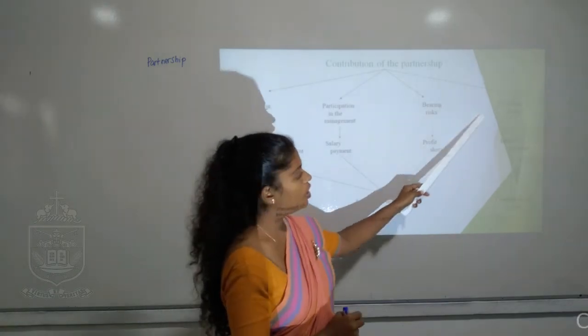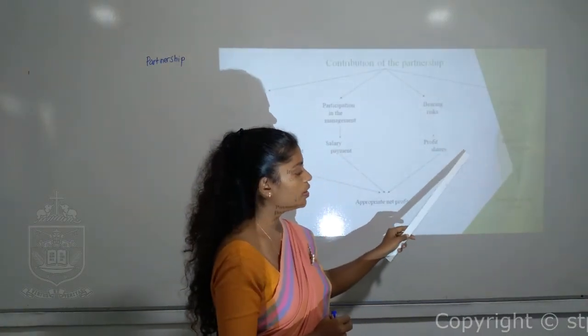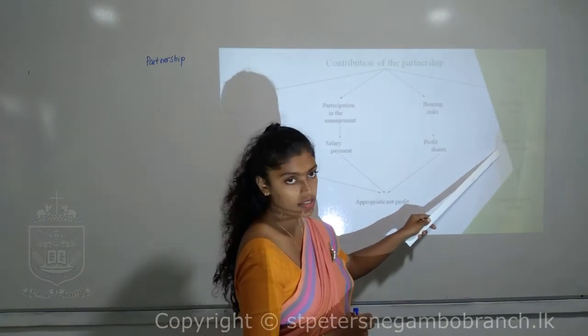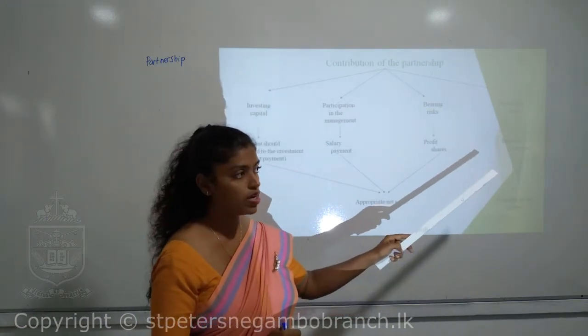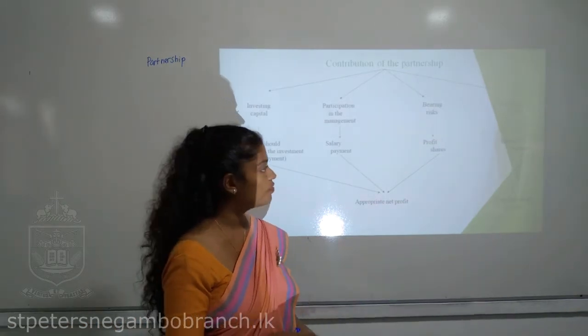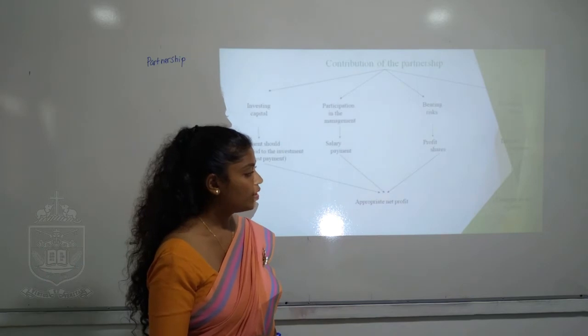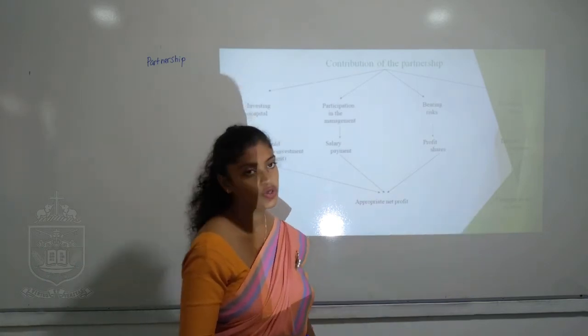Apart from that, we discussed loans given by the partners, and the loan should get an amount of interest expense. It's an expense for us, but an income for them. If they give loans, we have to treat them with interest, and it is considered an expense to the business.